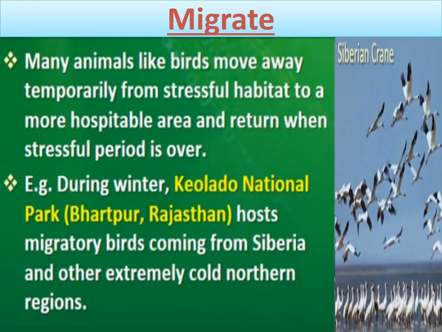The Siberian crane is an example of a migratory bird that comes to Keoladeo National Park in Bharatpur during winter from Siberia. That's why its name is Siberian crane, and this type of habit is called migration.